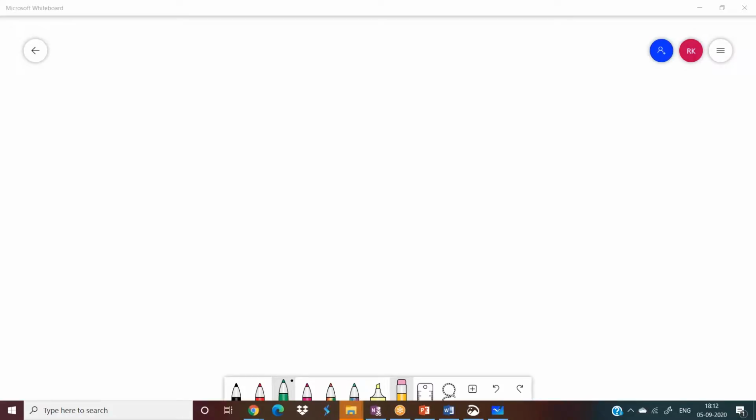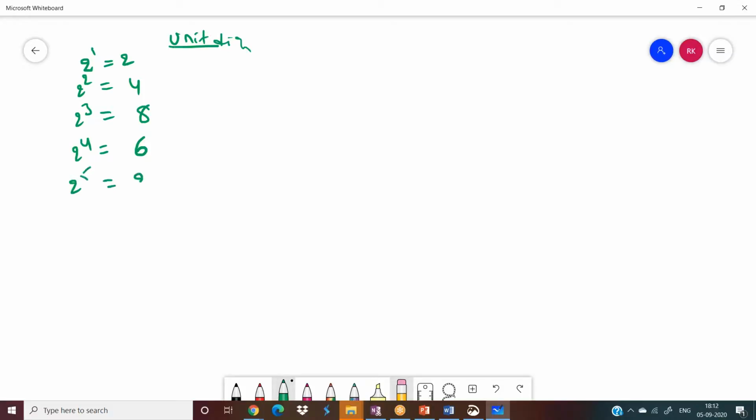as Sunday, Monday, Tuesday, Wednesday, Thursday, Friday, Saturday, again Sunday, Monday, Tuesday, it is getting repeated. Here, there is some relation with the power cycles also. You just look at the power cycle of 2. 2 power 1 is 2. 2 square is 4, 2 cube is 8, 2 power 4 is 16. But here I am concentrating on only units place digits. So for 16, I'll consider only 6. 2 power 5 is 32, so it will be 2. 2 power 6 is 64, so I'll consider only 4.